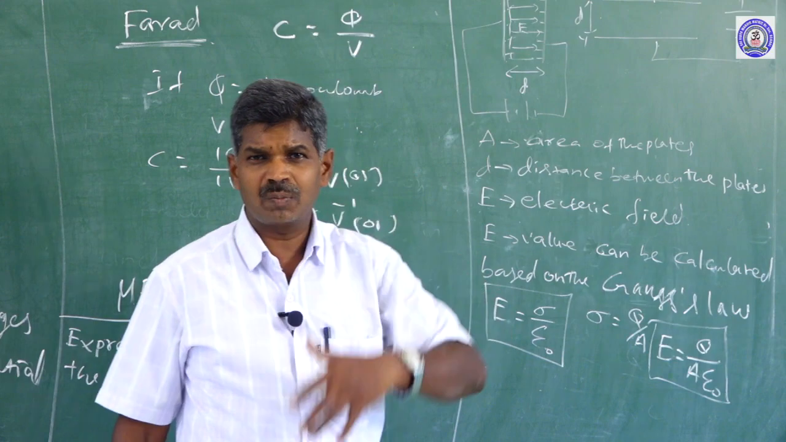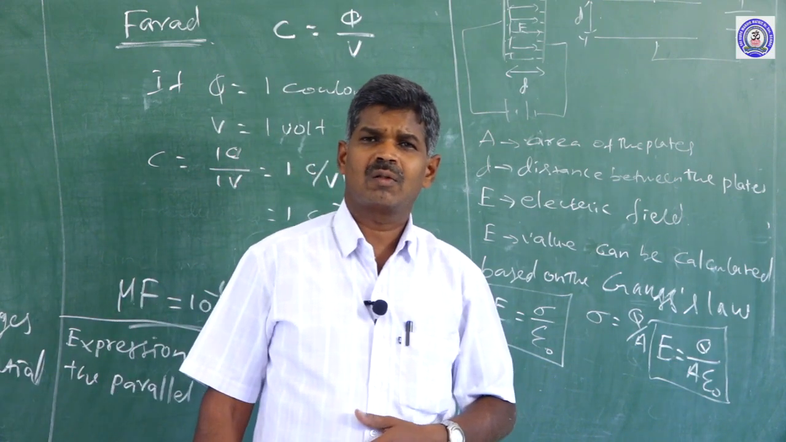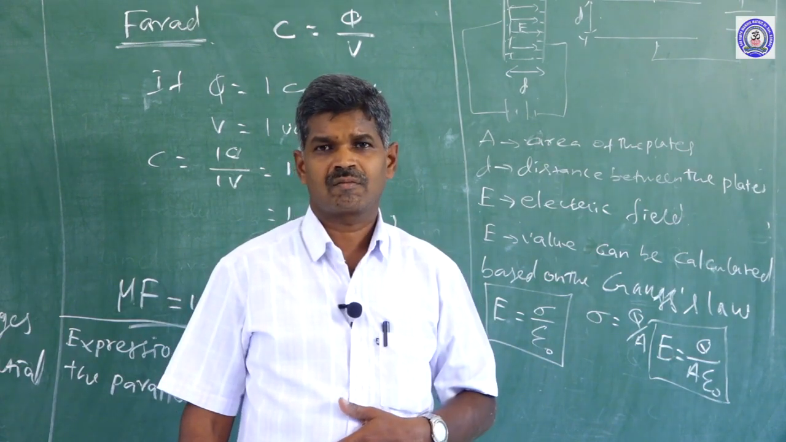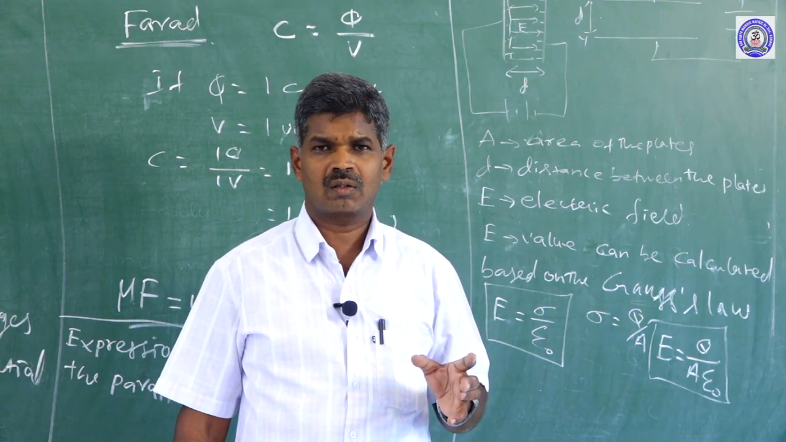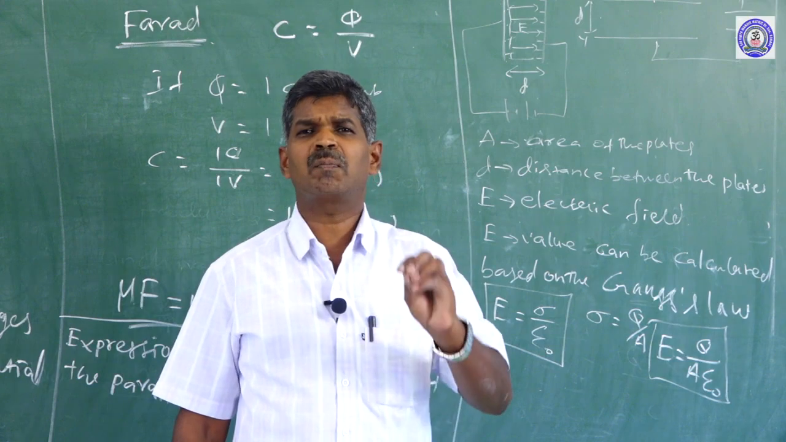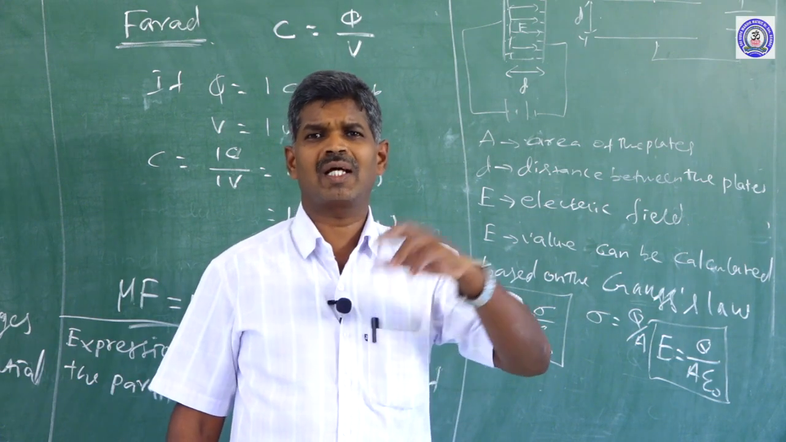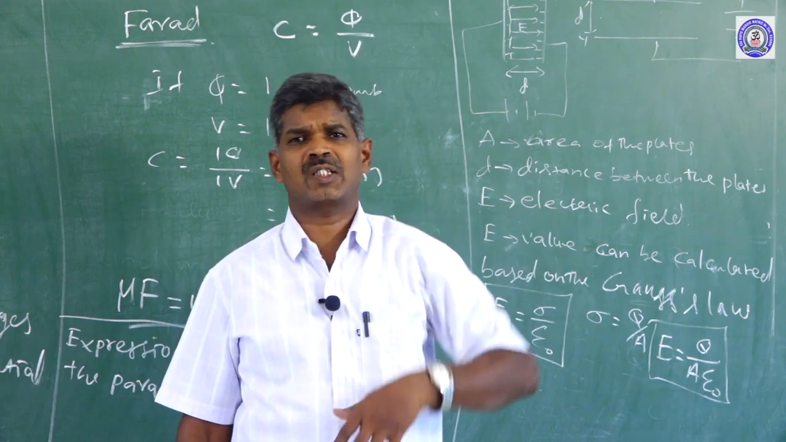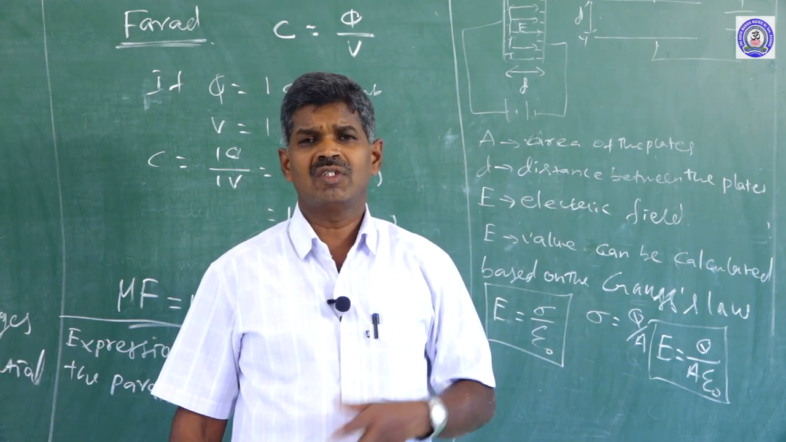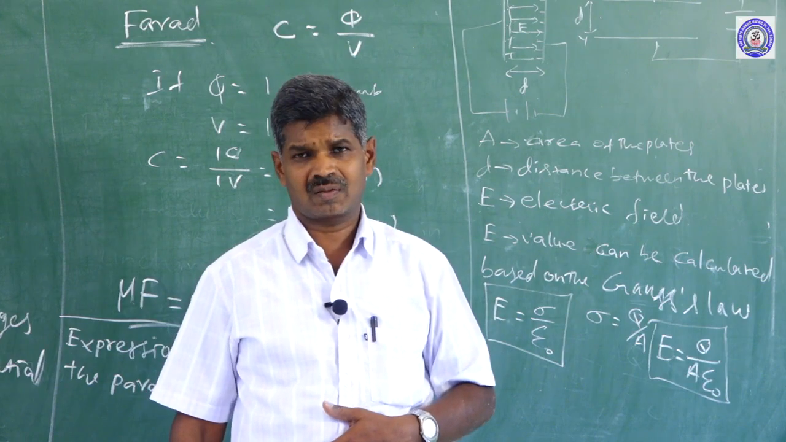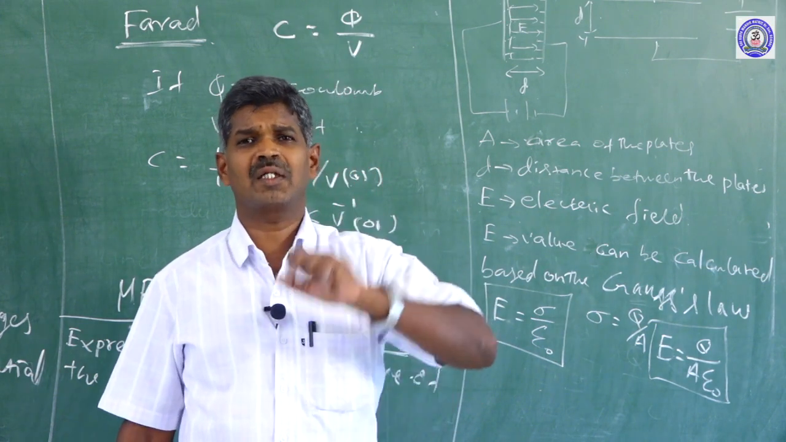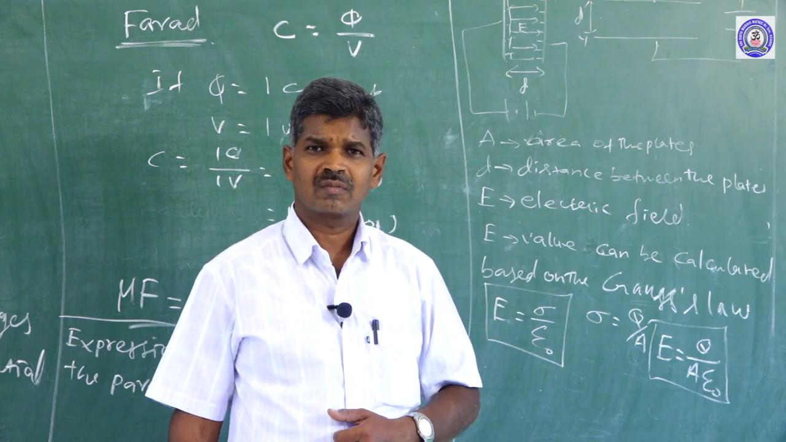The potential difference between the two plates of that capacitor is defined as the amount of work done to move a unit positive charge from one plate to another plate. Here, from the Y plate to the X plate, which are placed a distance d apart. That is nothing but the potential difference.